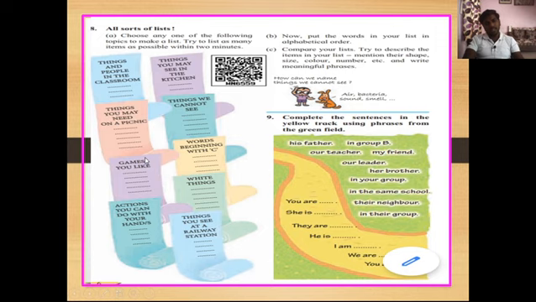Here these are 8 topics, and we have to make a list of the things which are related to all these topics within 2 minutes. Okay, so we'll discuss this on the next slide. How will you write the names of things which are related to all these topics? I will show you an example which will help you to write this question's answer.